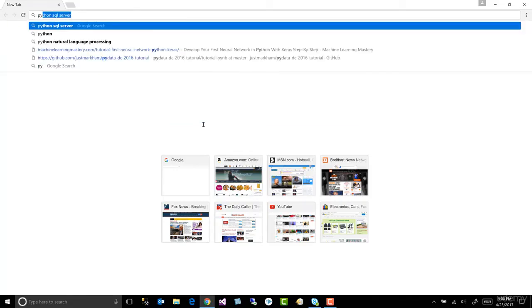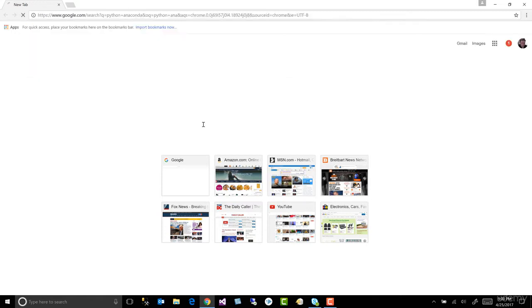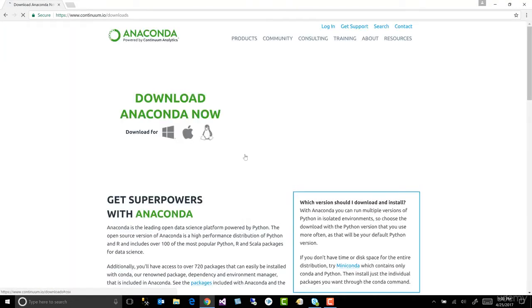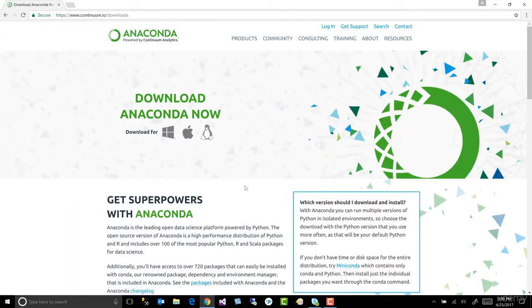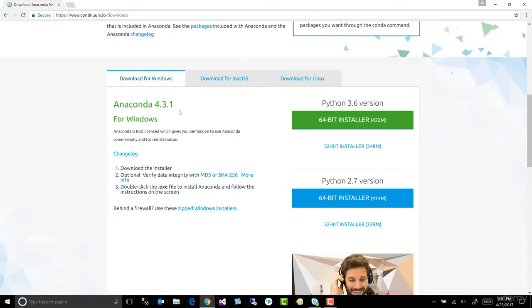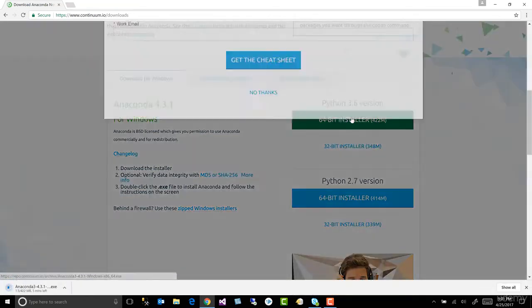We go to a search engine and we type in Python and we type in Anaconda and we hit enter. And the first one should be where we want to go. Download Anaconda. Well, let's go look and see if this is the right page. This is it. Anaconda from Continuum Analytics has bundled both versions for us. Here's the 4.3.1. The 3.6 version and the 2.7. We want to go for this series with the 3.6 version. So let's go ahead and install that.